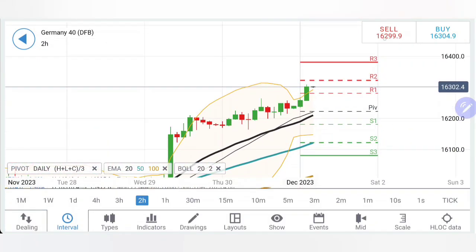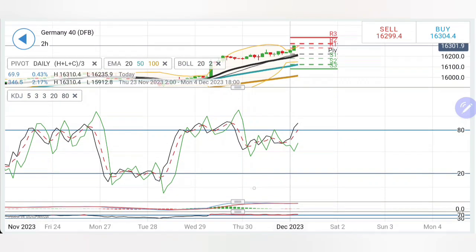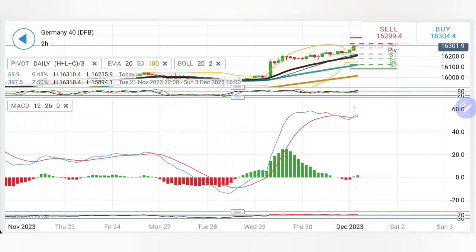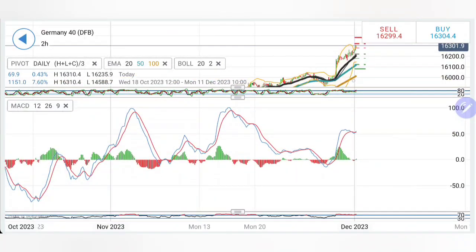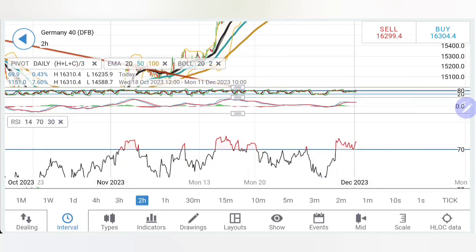Coming to the 2-hour chart, likewise higher lows, higher highs, trading bullish in this channel. On the upside now, 16,320 levels. It needs to break past this in order to confirm further rise. Once it is above 16,320, 16,380 is going to be the next target. Stochastic overbought. MACD is at elevated levels here, trading at plus 60. I will await a crossover on the sell side, else you can see the highs it has seen in the recent past at plus 100 levels. RSI is again staying overbought.